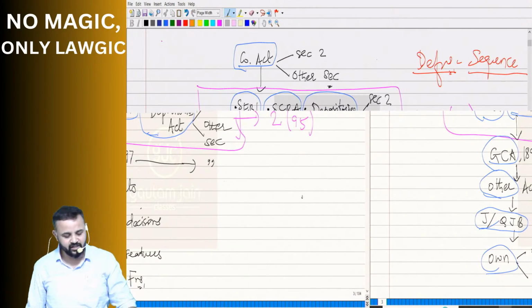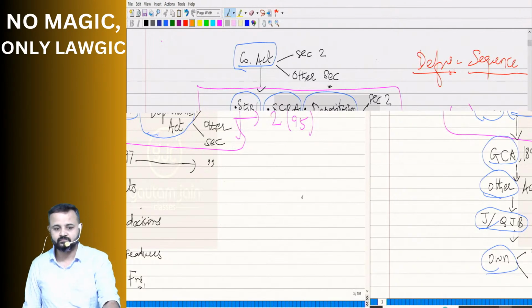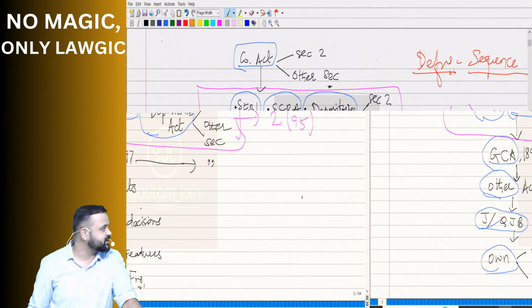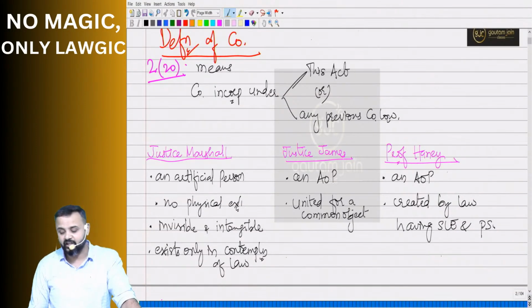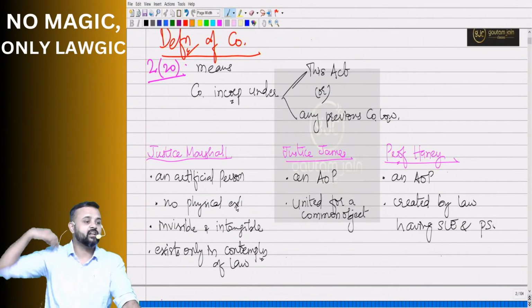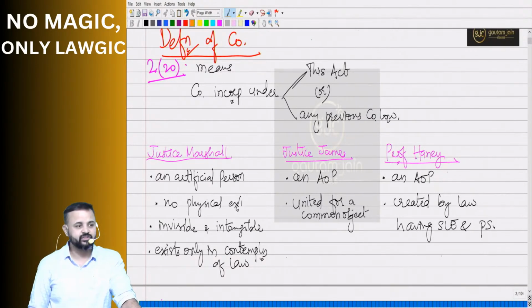And then Professor Haney. Professor Haney says what? It's an artificial person? No, again, it's an association of persons created by law, having separate legal entity and perpetual succession. Am I right? So these three definitions are giving something, no doubt about that.